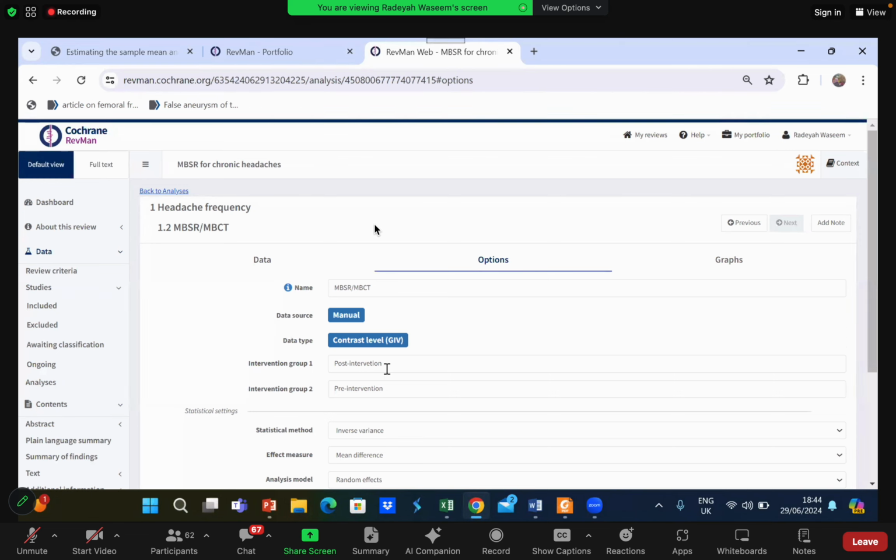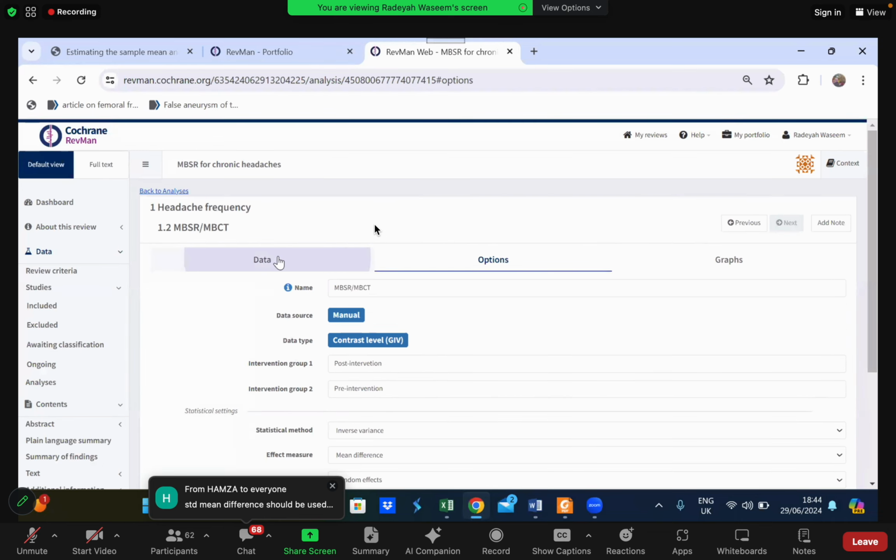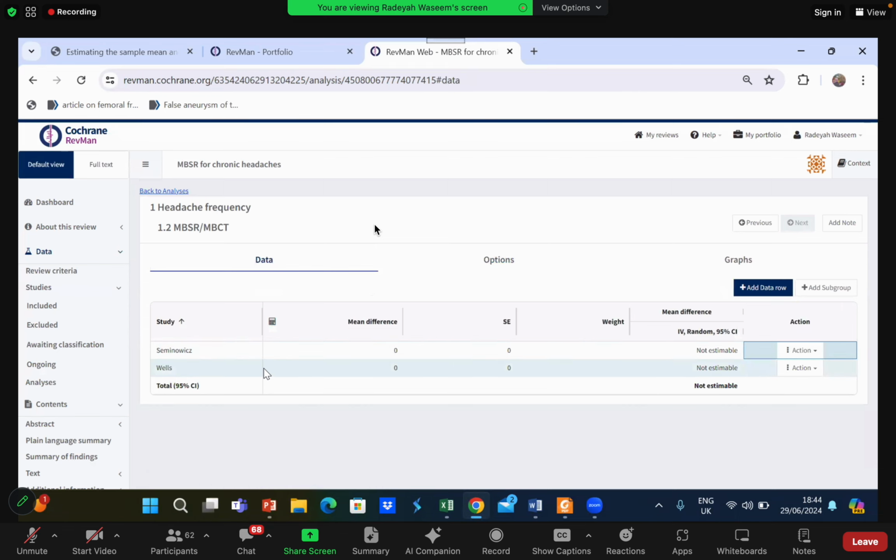Your intervention group 1 will become post-intervention, your intervention group 2 will become pre-intervention, and your effect measure will become mean difference. Your analysis model will all be the same. And in your data, you will enter only the studies which require this calculation. Then you will go to action. You will click on calculator.